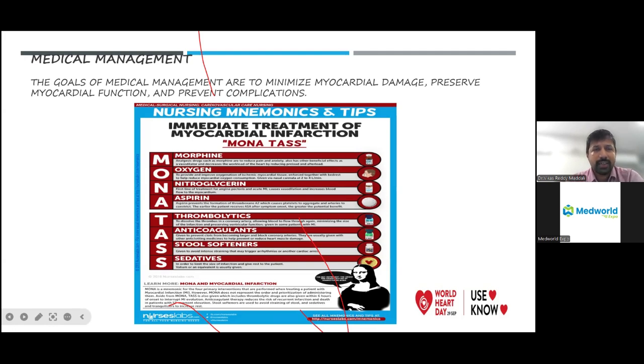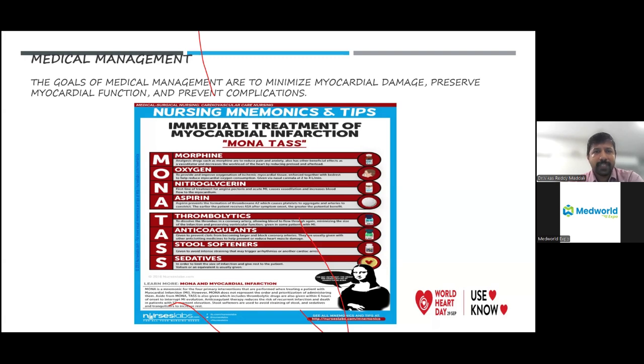And we tend to give the other drug called ticagrelor, which I didn't mention here. These two are the most important antiplatelets. And whenever the patient has low saturation of less than 90, we tend to give oxygen. And nitroglycerin is a drug we give for the chest pain. It improves the blood supply and reduces the chest pain. Morphine we don't give nowadays because it has a lot of side effects. It delays the gastric emptying and all. So it's better to avoid morphine nowadays.